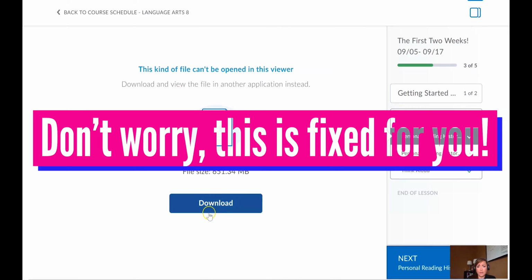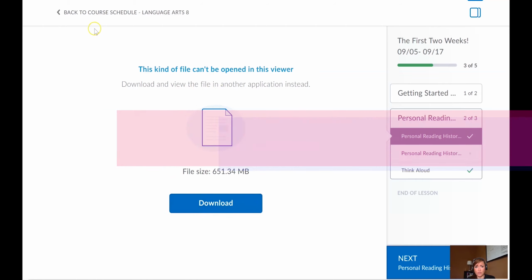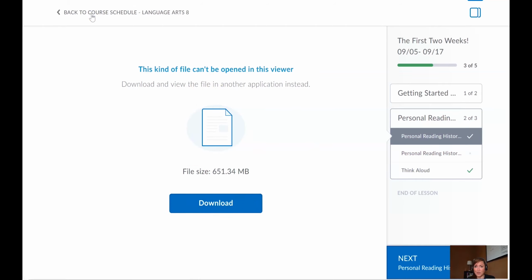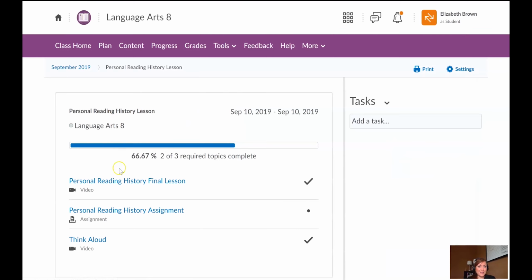Download and view the file in Nebraska. Okay, I'm gonna have to check on what that is about. I will check back on that because that was working previously. So I will take a look at that and see what's going on there, and I'll have that fixed for you by the time we get there.